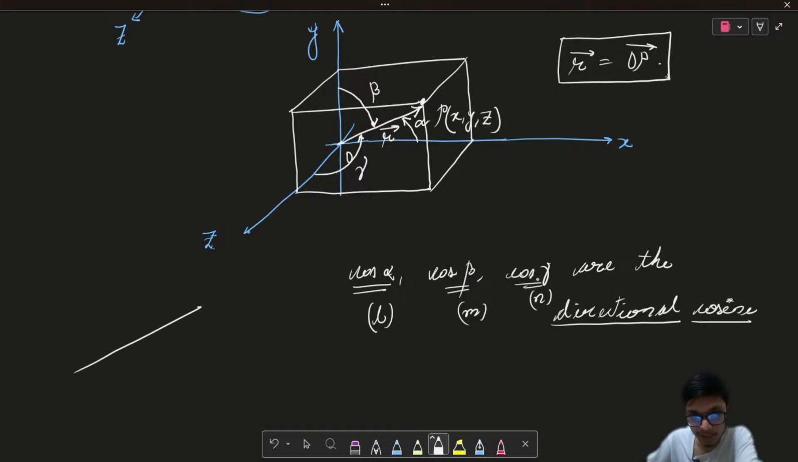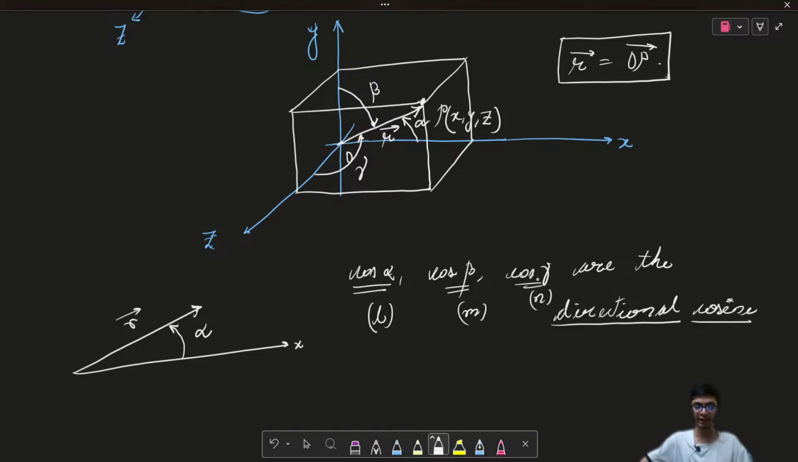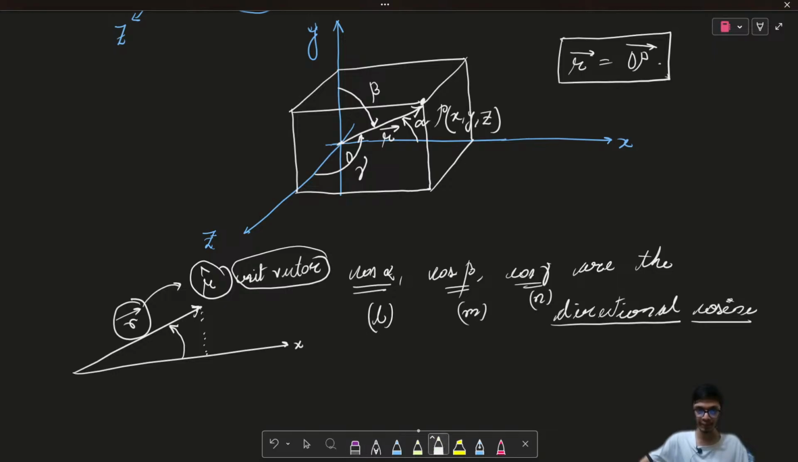Now, if you look at this particular vector, and this is my x-axis, this is the angle that the vector is making with the positive x-axis, which I'm calling alpha. In order to find that, let us say this vector is a unit vector. Please note that first I'm going to transform that vector into a unit vector, and then I'm going to drop a perpendicular.